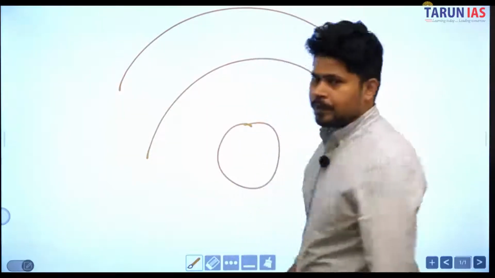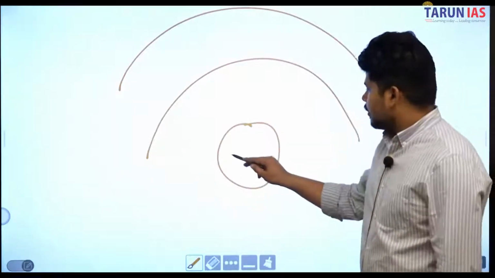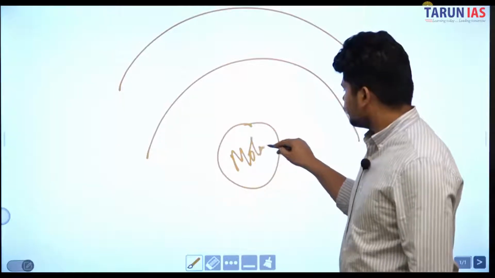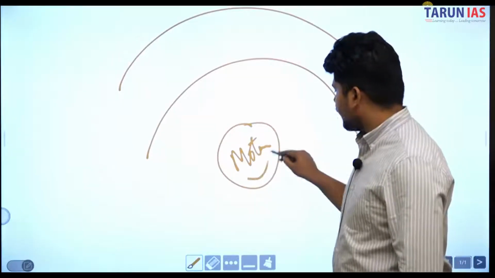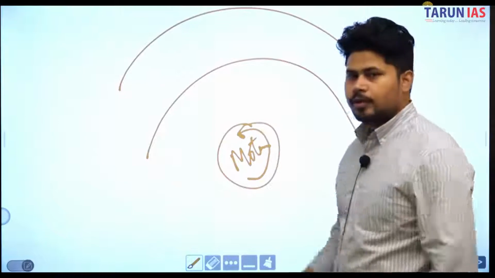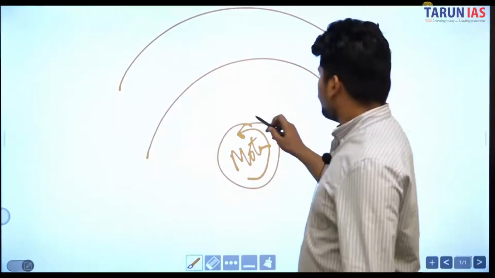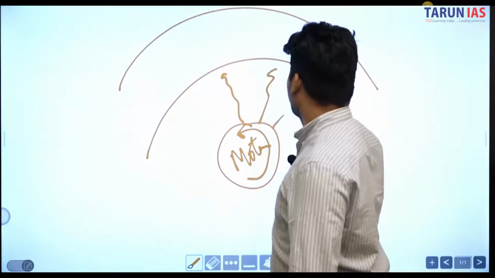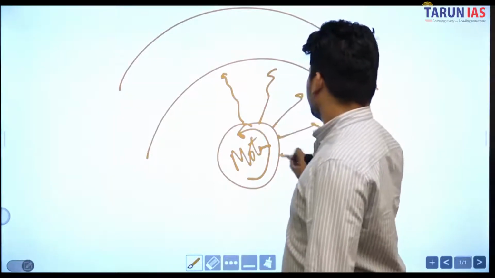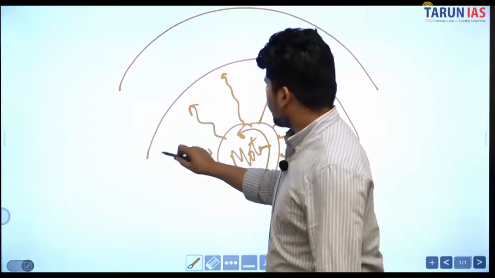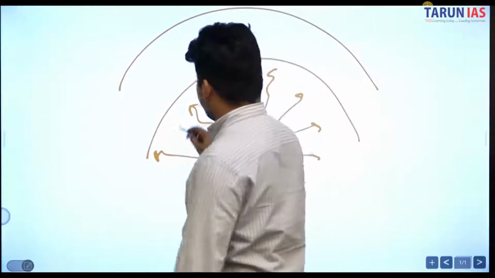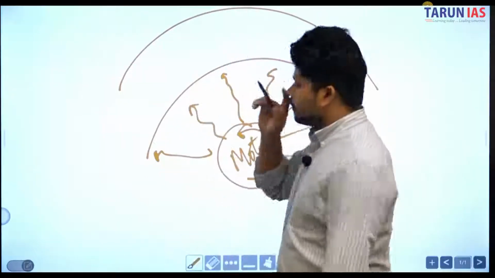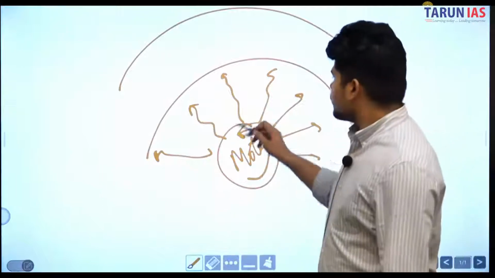So this is molten form, okay? And it is rotating at very high speed. The core of the earth, due to which it creates heat which travels upwards, outwards, basically radially. Now this heat, there is one cycle.